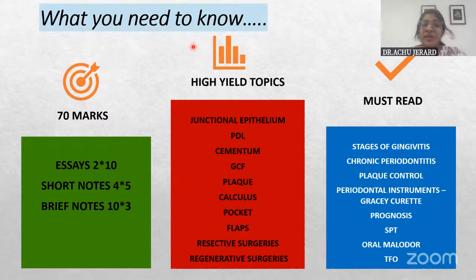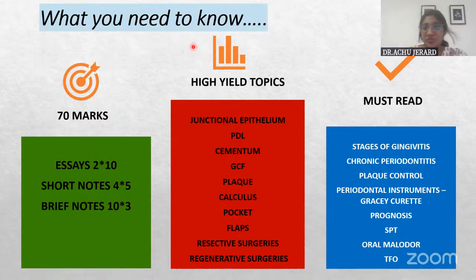And then how to write each of these, like how to write essays, how to write short notes, and how to write brief notes. I'll give you a sample question and I'll describe it step by step. Meanwhile, something which would benefit you is to make sure that for an essay of 10 marks, you write at least 3.5 pages, excluding the content part. 3.5 pages. And for short notes, 2 to 2.5. When I say pages, I don't mean sides. I mean a page with two sides.